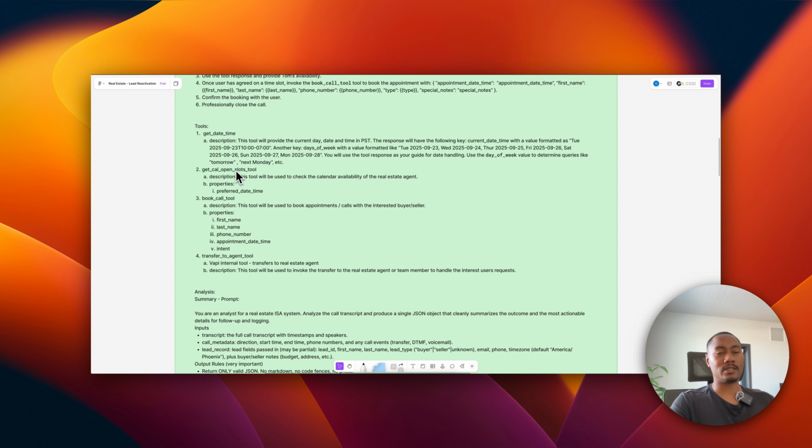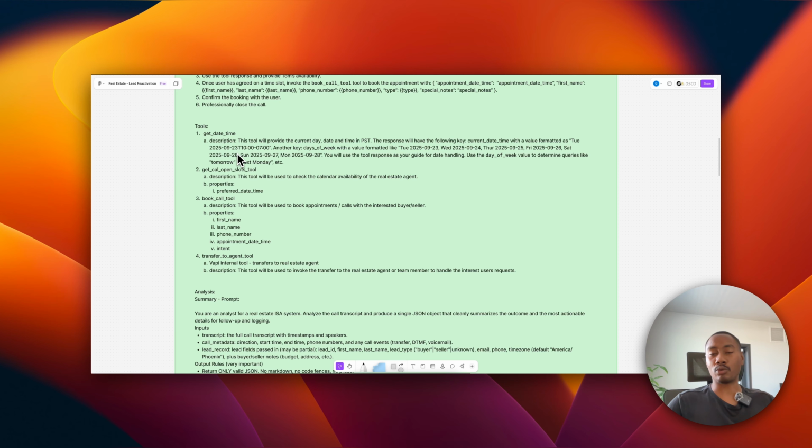Now, I want to dive into this a little bit more. There are going to be 4 core tools that this AI assistant will be using. The first one is the get date time tool, which we'll set up on Make using webhooks. So overall, this tool is just to help give our AI assistant date and time context so it knows exactly when it's talking to the user, and it can handle natural query requests like tomorrow or next week.